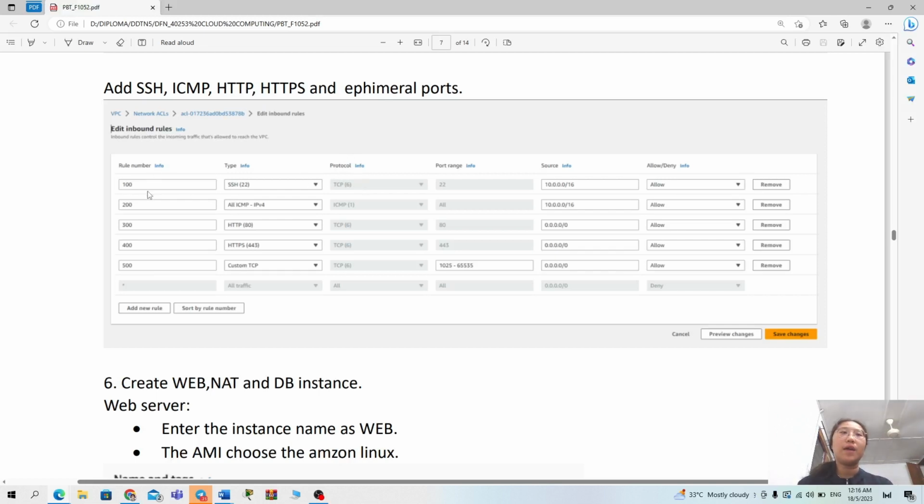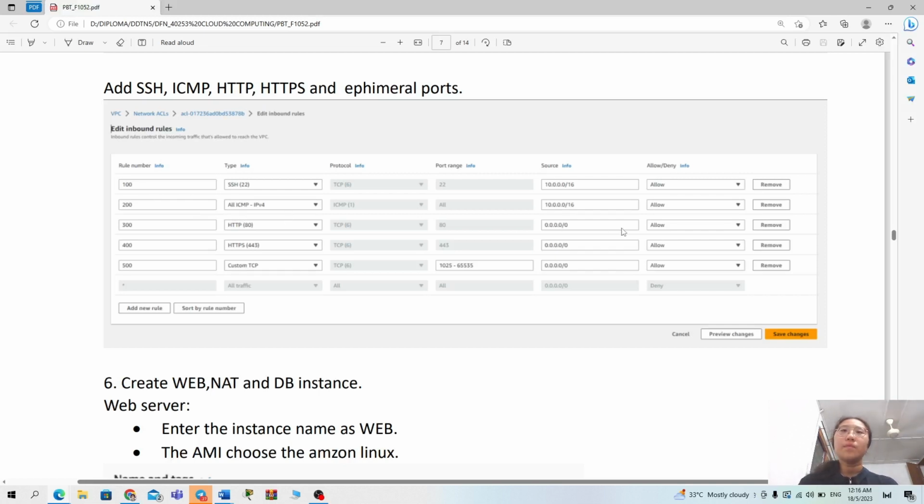We gave the first rule as 100, second as 200, the third as 300, the fourth as 400, and continuously. For the first rule, we put SSH and we allow the source from 10.0.0.0/16, and the second rule 200 is ICMP.